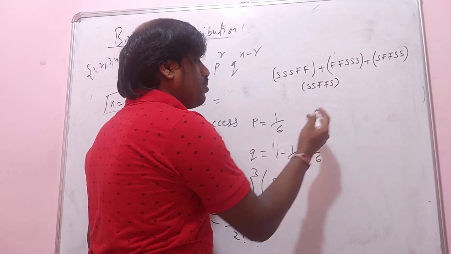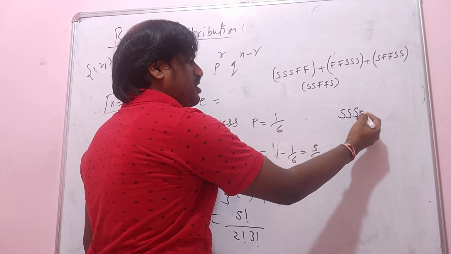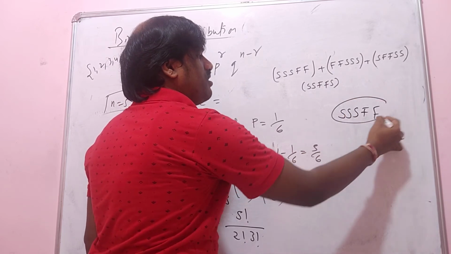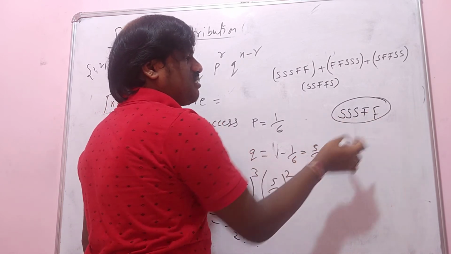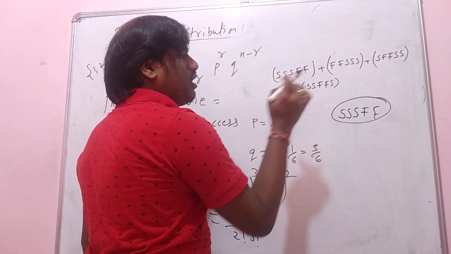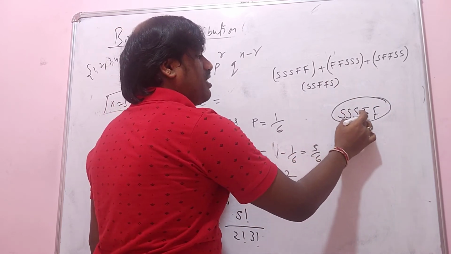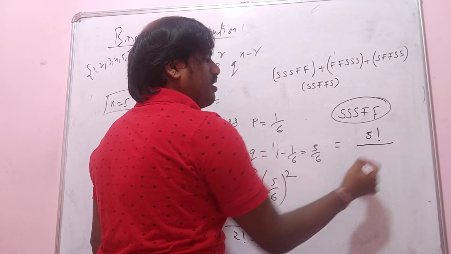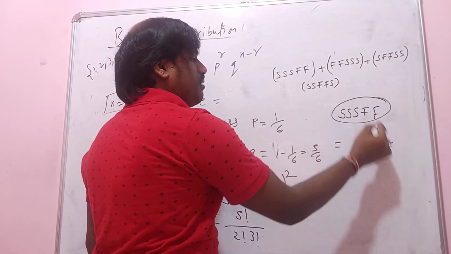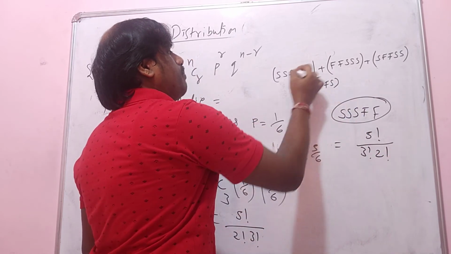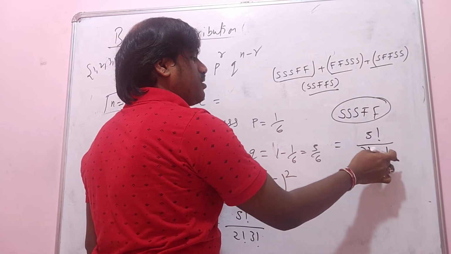So how do you come to know how many times you got this? By using permutations and combinations. See here, suppose you consider this as a word of 5 letters, in which 3 are repeating and 2 are repeating. So what is the number of permutations here? Total letters are 5, so 5 factorial by 3 factorial, since S is repeating 3 times, into 2 factorial, since F is repeating 2 times. So the number of these arrangements will be 5 factorial by 3 factorial into 2 factorial.